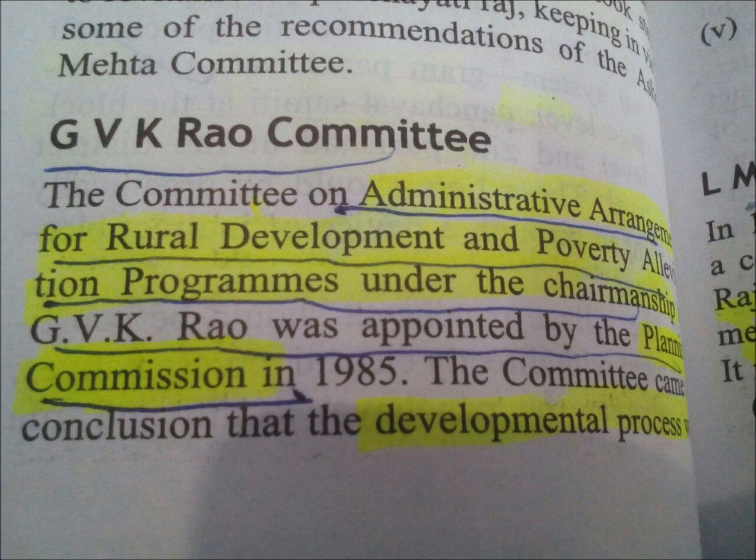The purpose is clear: the administrative arrangement for rural development and poverty alleviation. The Planning Commission appointed it. The major key term of the committee is over bureaucratization of development. Another is grass without root. Mind this term, grass without root. The phenomenon of bureaucratization of development administration as against democratization weakened the Panchayati Raj institution, resulting in what is applicable, grass without root. This is another key term. You can refer to it in your answer.